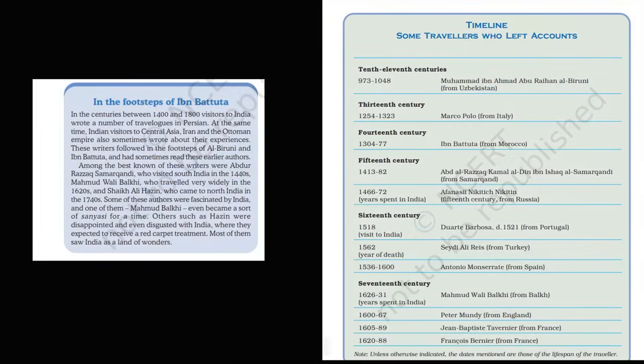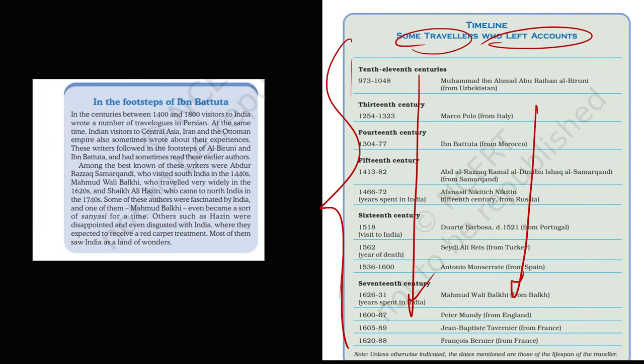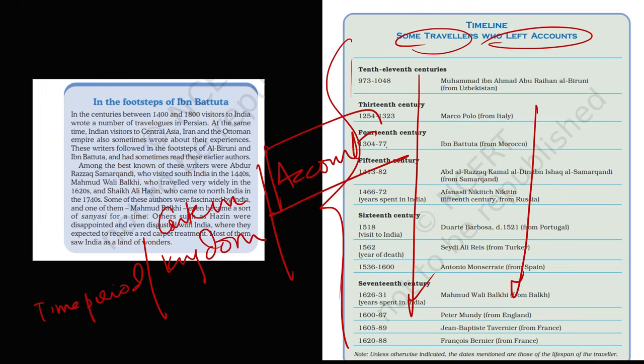Here also, guys, I would like to tell you that at the end of this chapter they have given some travelers who left accounts, the names of the travelers and the time period. Please do read. Generally in travelers, what kind of questions are they asking? They're asking the time period. Then they are asking which kingdom the traveler came to, contemporary of. And third, what was the name of the account which they left? These kinds of questions are coming, so you can prepare this table format, and in this table format you will be able to solve most of the questions. I have tried to make a table of all the travelers and their period, in which kingdom they came, and what account they have left.